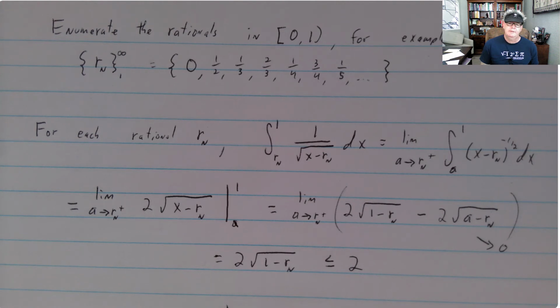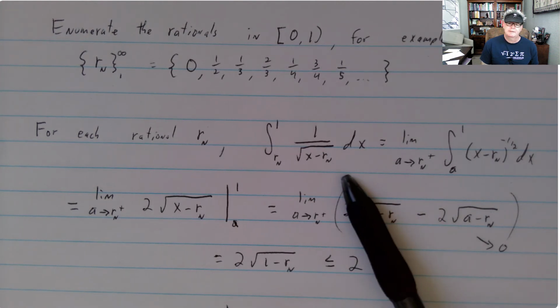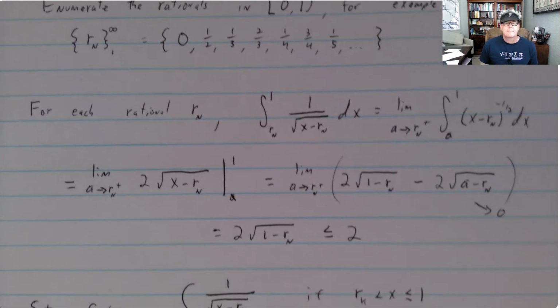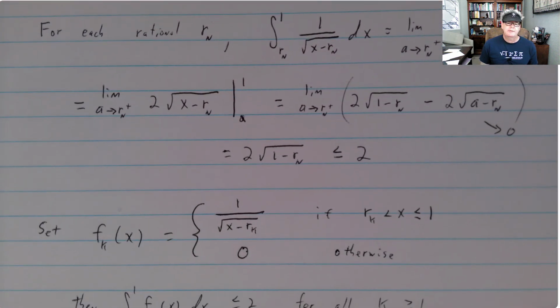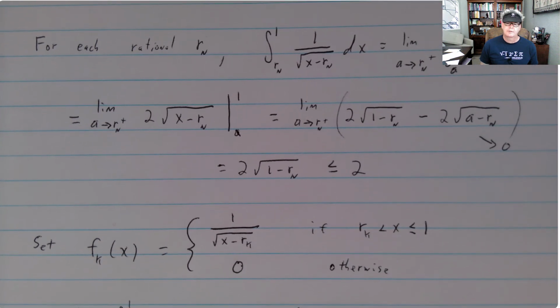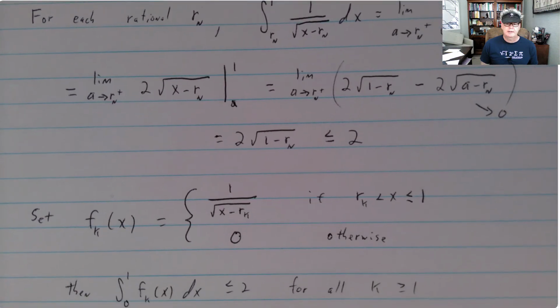But there is a vertical asymptote at that rational, from the right. And what we're going to do is set f_k to be 1 over that function for x greater than the rational up to 1, and then 0 otherwise, so for x less than or equal to r_k.